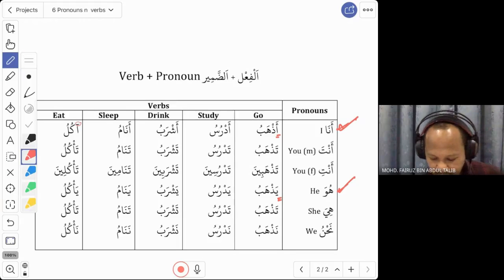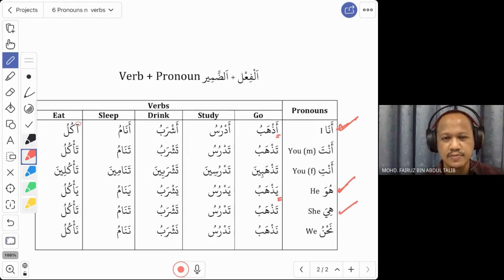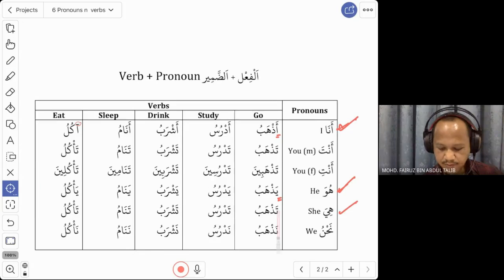Okay. Now we move to hiya, she. How to say hiya? For ana, you say a. For huwa, you say ya. For hiya, we say ta. So for the word azhabu, it becomes tazhabu. Again, azhabu, for me, I go. Yazhabu, he goes. Tazhabu, she goes. So you can combine and you say hiya tazhabu.